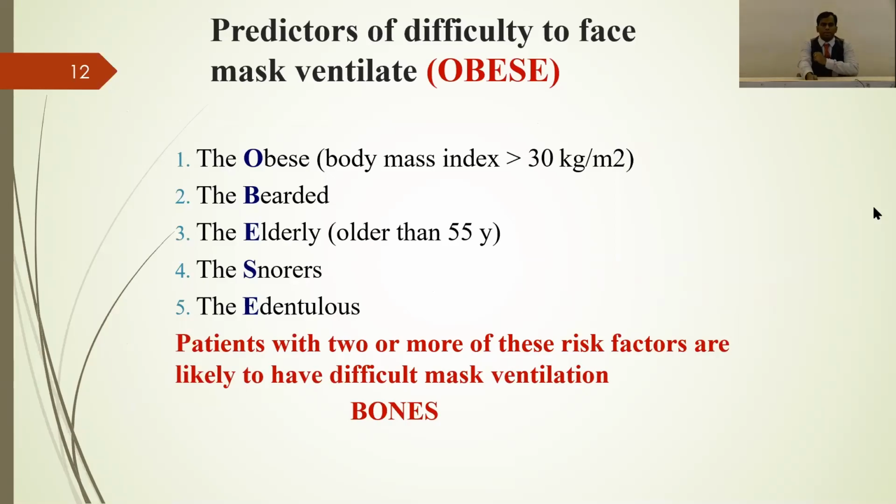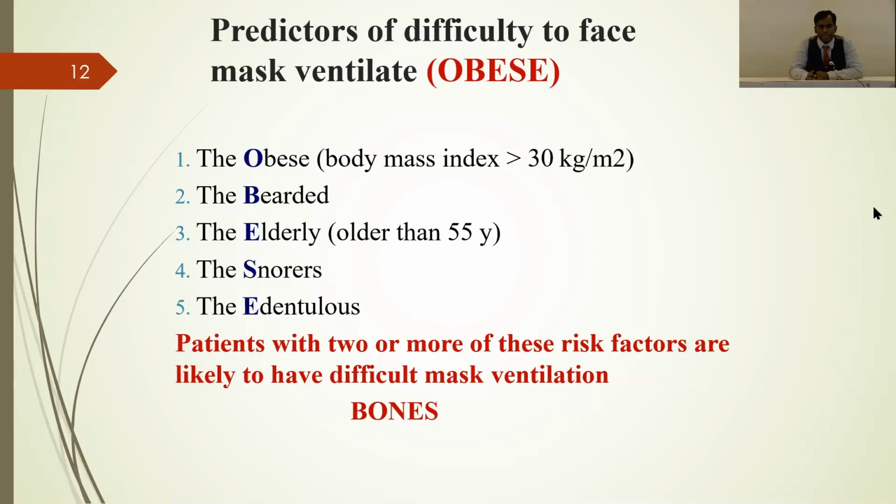You can remember the mnemonic by OBESE or BONES. O is obesity, BMI more than 30 kg per square meter. This OBESE mnemonic helps us to remember the difficulty in mask ventilation. And B is beard.